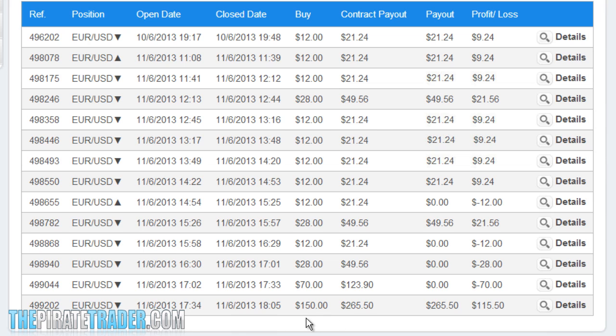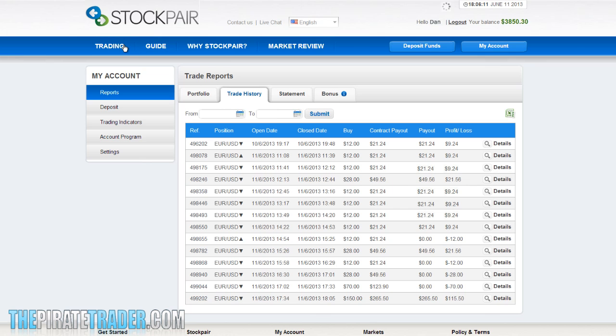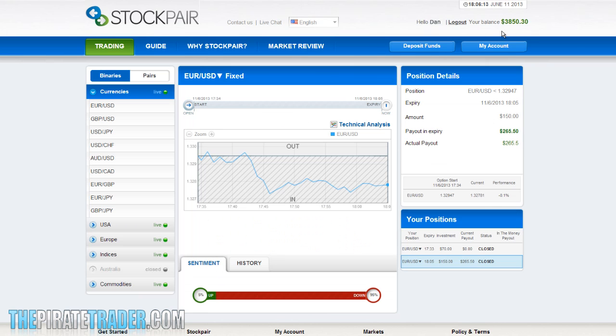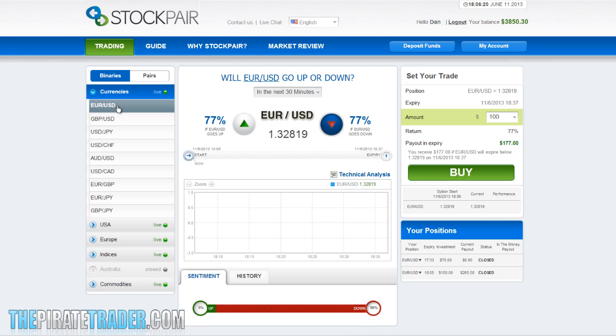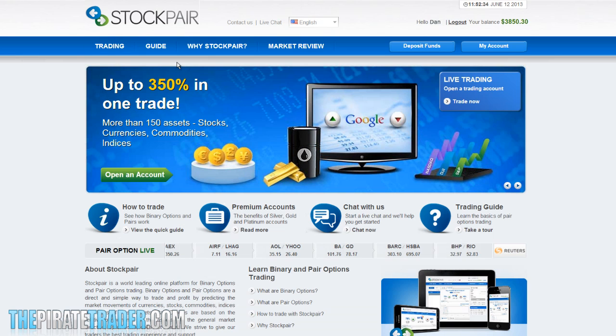It was a put-down trade, and this was the winning payout, $265.50, giving me an overall profit of $5.50. So, what I'm going to do now is start all over again with step 1 and 2 and submit my first trade of $12 all over again. We'll go back up here and take a look at my account balance. It is automatically updated, and now I have a balance of $3,850.30 using my strategy.